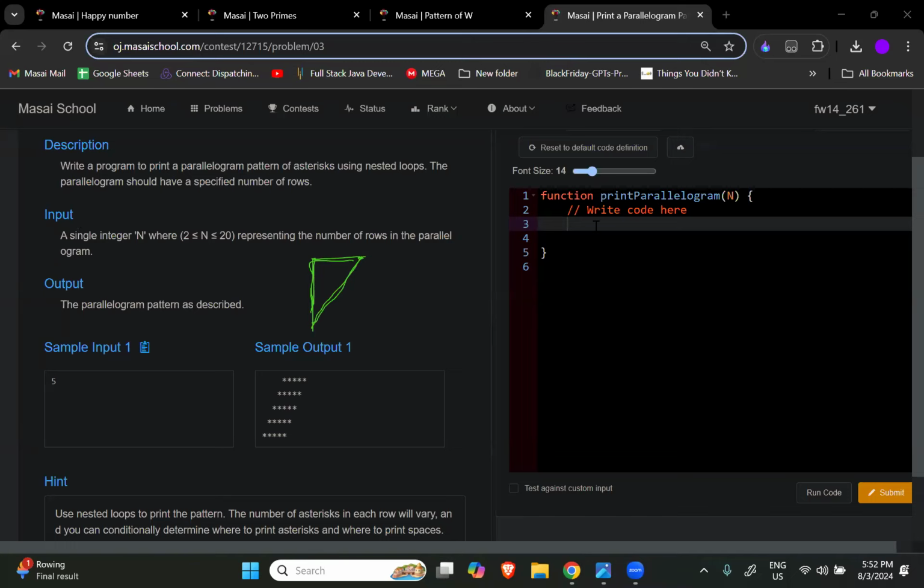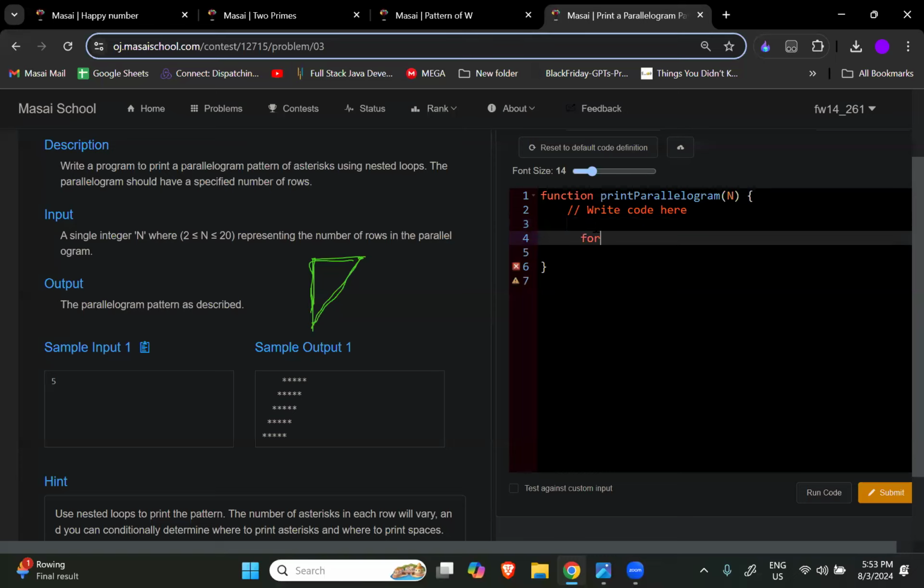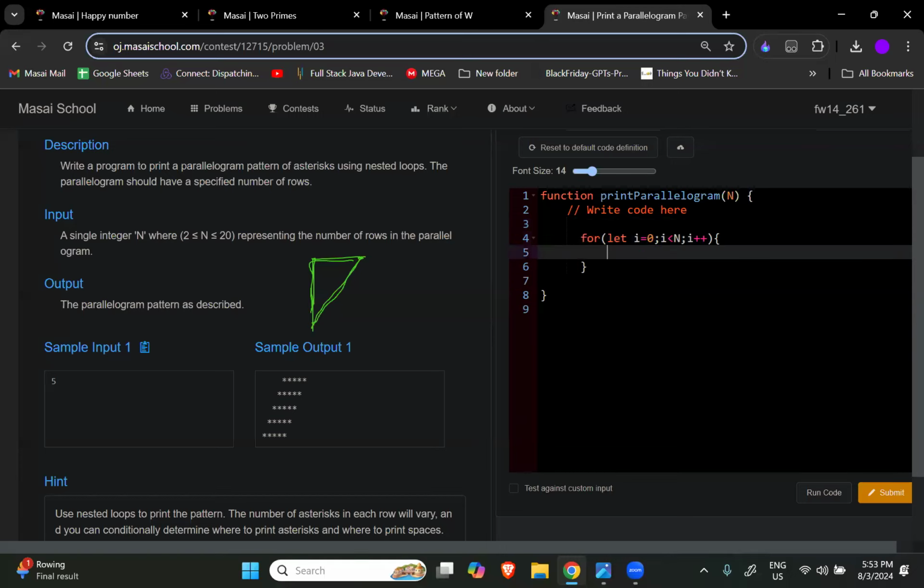चलो क्या कोड लिखूं? First I know that we will need a loop that will run n times, right? Everybody agrees because the value of n is 5, so this kind of loop will run. But don't you think so this triangle is going in a reverse manner? First row 5 stars, second row 4 stars, third row there will be that the number is decreasing. That means I have to run the reverse loop, right? That the loop will start from n and it will go till 0, right? Greater than 0. i minus minus.